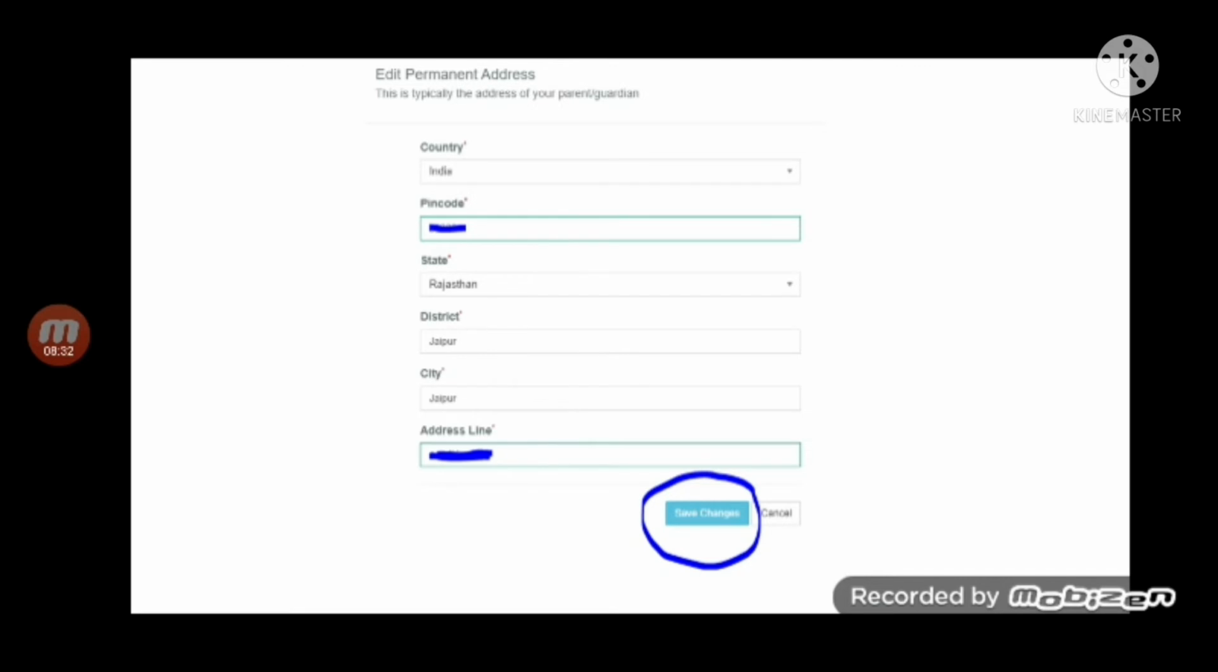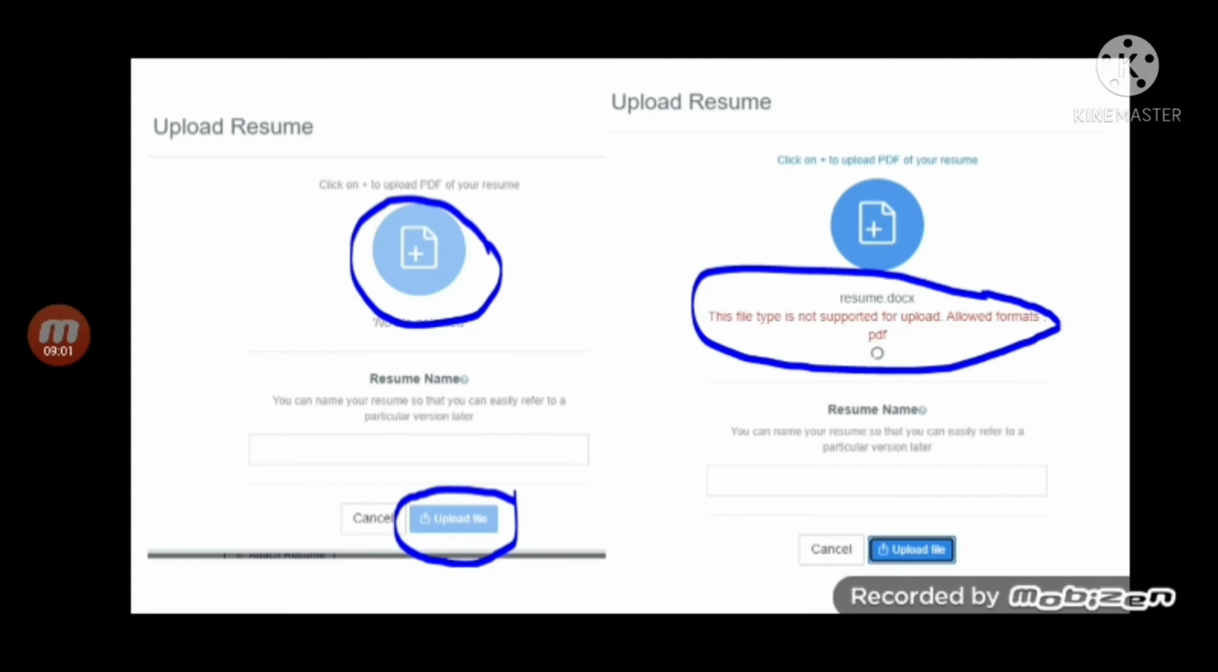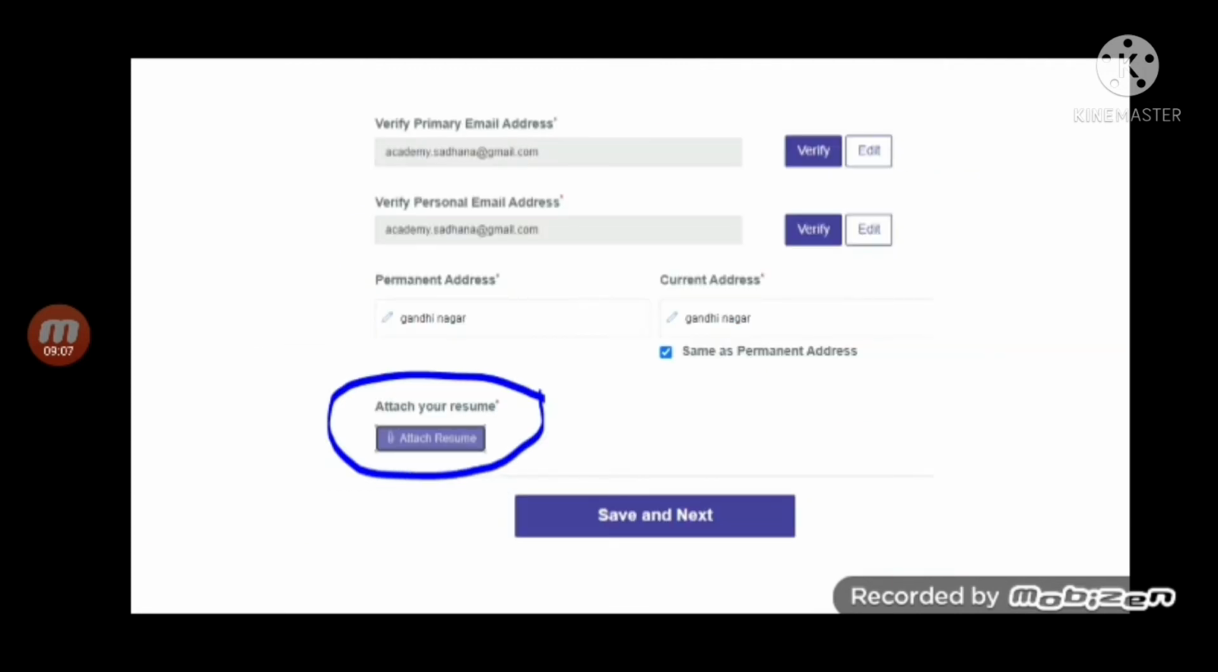For the permanent address it is asking, so I have entered my details and clicked on save changes. Then it is asking for mail ID registration. I've given my mail ID here, and then attach your resume. But you have to verify your mail IDs here first. If you are not verifying your mail IDs, it will give an error like this. If you just try to upload your resume, it will give an error message saying you have to verify it before you save and next.